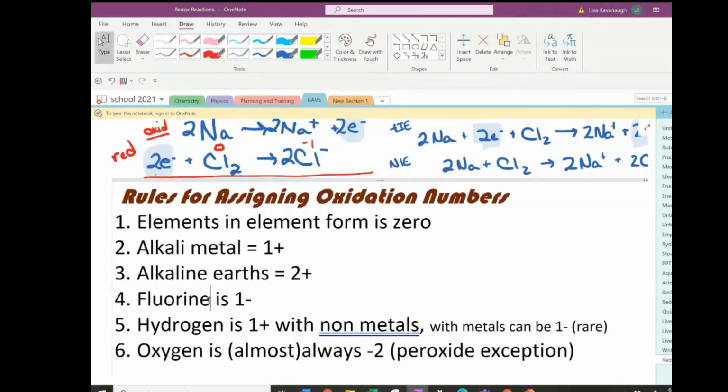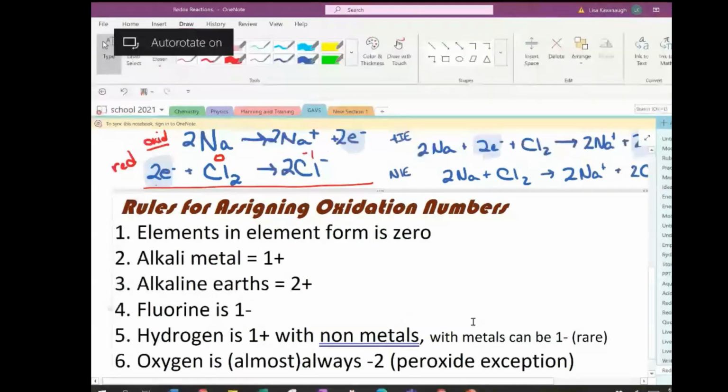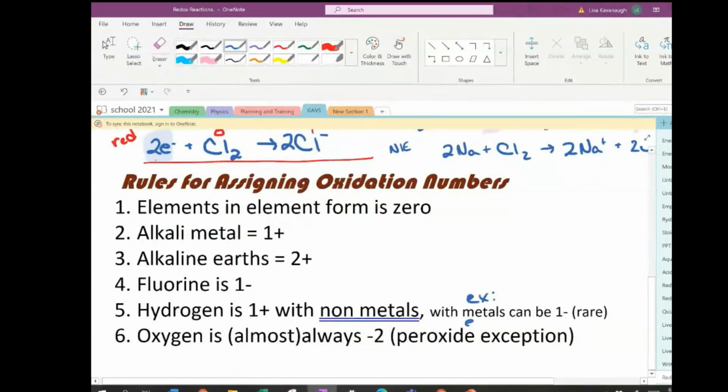For example, NaH is called sodium hydride. Now you notice I've got sodium, and I'd already talked about sodium in rule number 2.